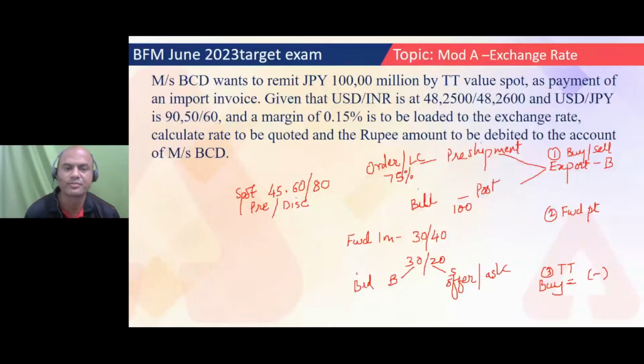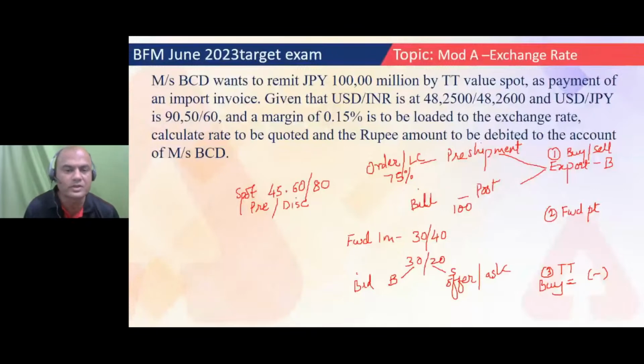Okay. Clear? Simple. Now let me ask you one question over here. Suppose I am doing some import transaction, import, TT. See, this repeat means this was about TT margins. TT margins, if I am buying it, then I'll subtract the margin. If I am selling it, then I'll add that margin, isn't it?